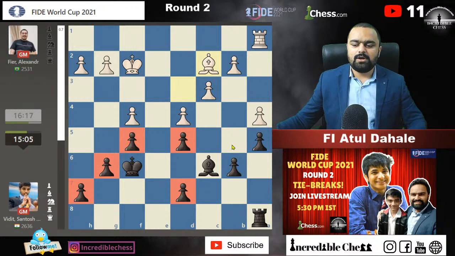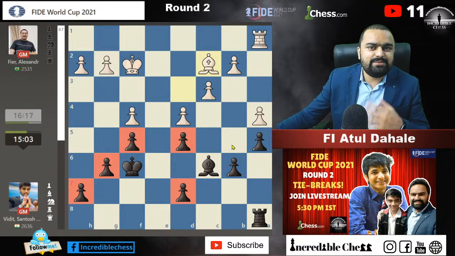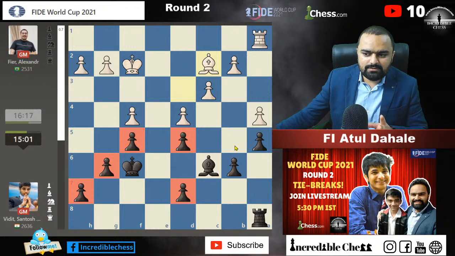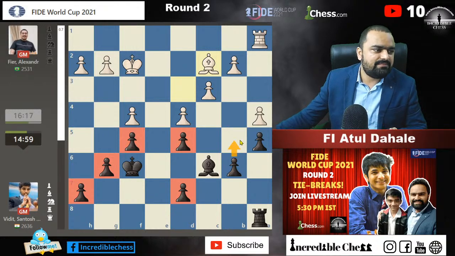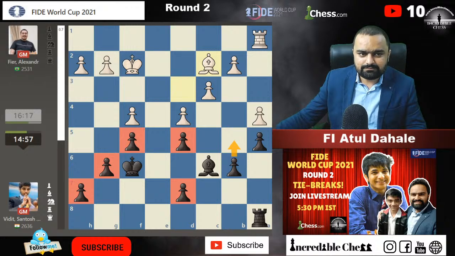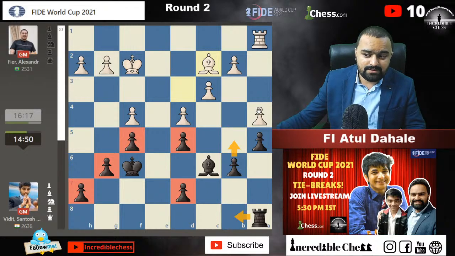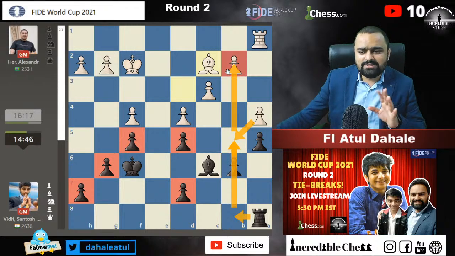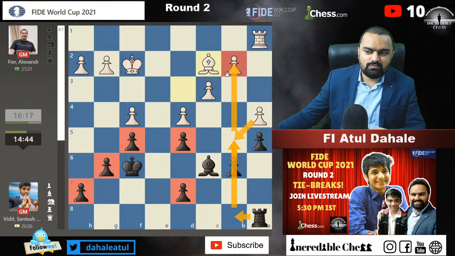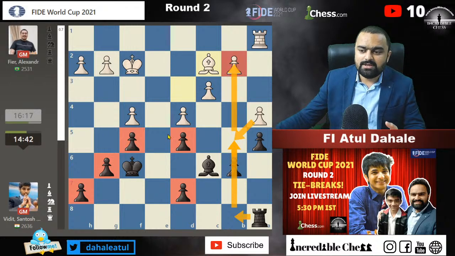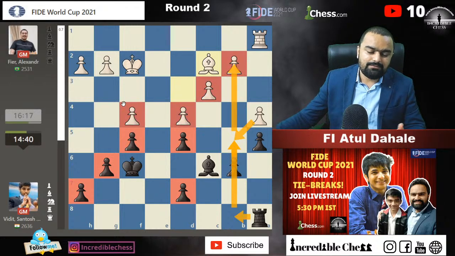But okay, thinking about the position a little bit practically, I think for Vidit the only try is to play b5. If he goes for b5, then after ab5 you can prepare for b5. You can play rook to b8 and then b5. If ab5, then rook to b5, then the pawn on b2 will be targeted. So at least Vidit will get some target in the position where he can hit, because all other pawns are not where he can really hit.